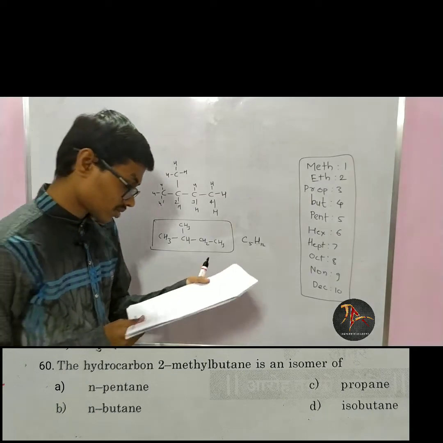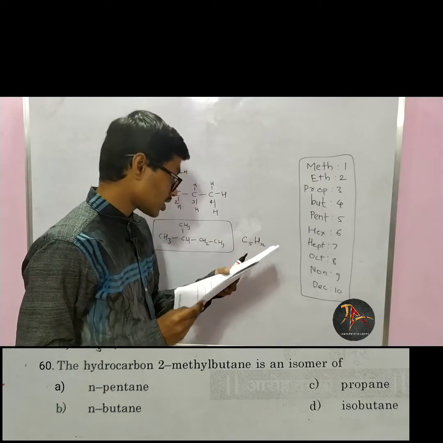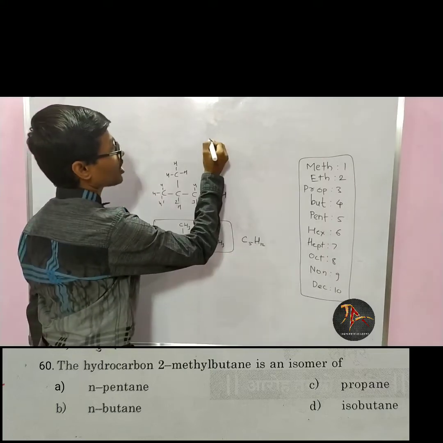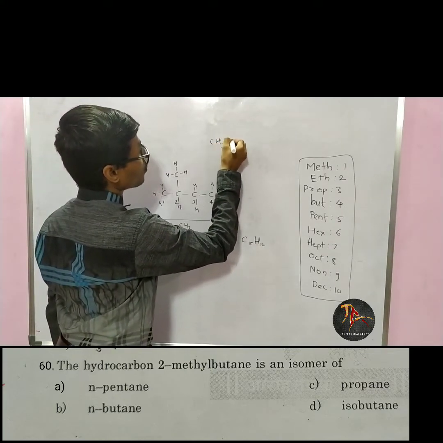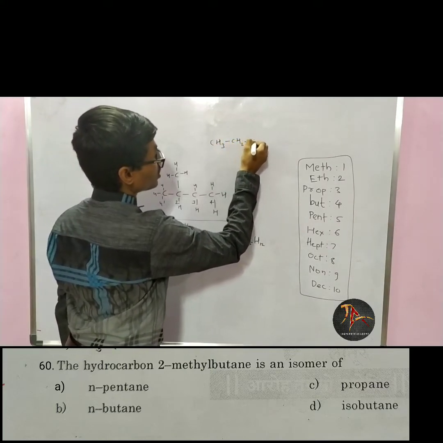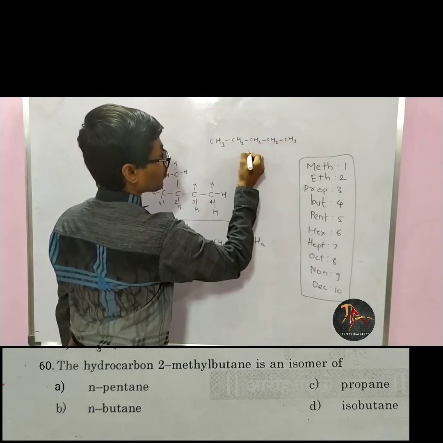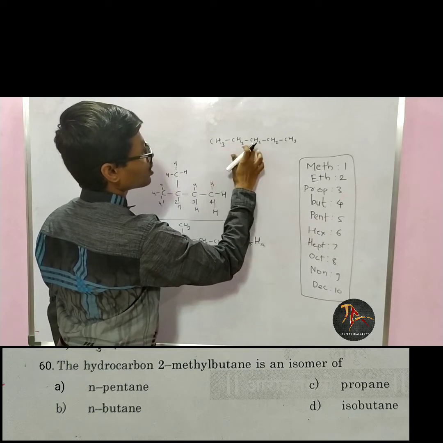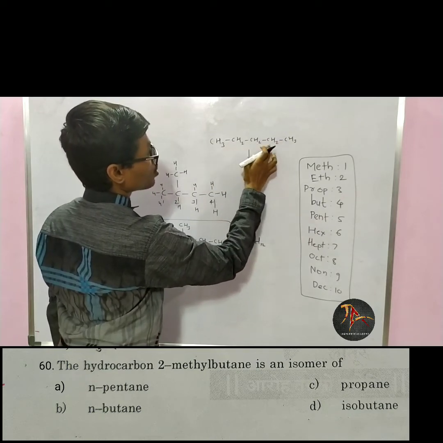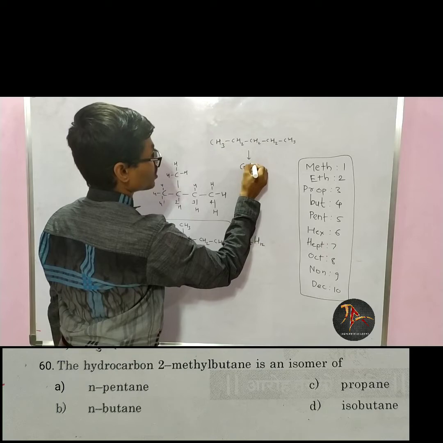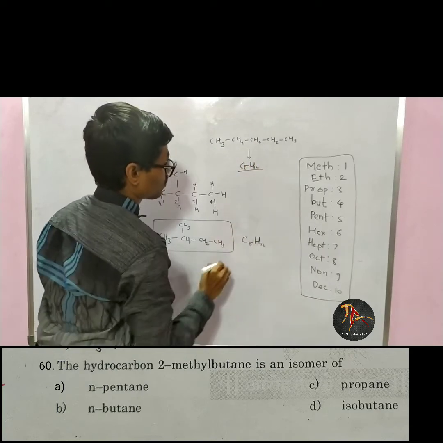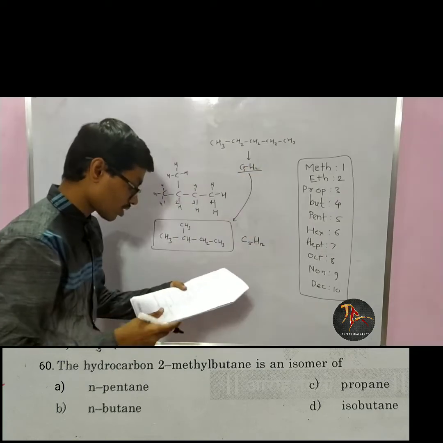Now they have given the first option, n-pentane. N-pentane is nothing but a straight chain of 5 carbons: CH3, CH2, CH2, CH2, CH3. For this, the formula is, if I take 1, 2, 3, 4, 5 carbons, 3, 2, 2, 2, 3 hydrogens, C5H12. The sum is C5H12. So the first option only is correct.